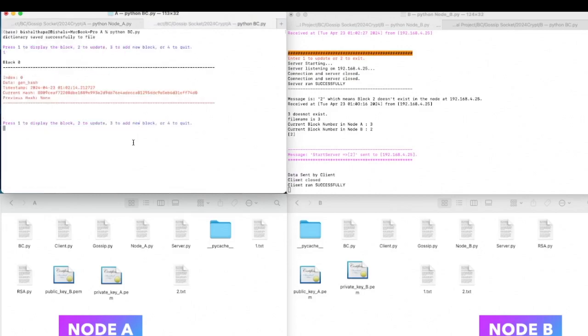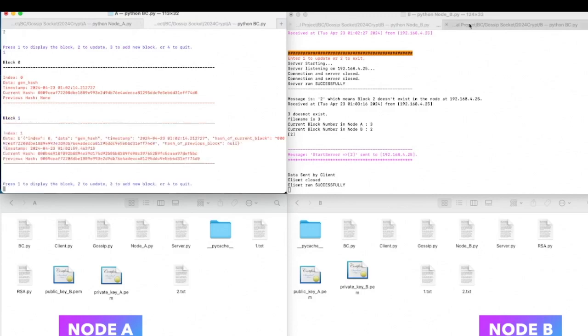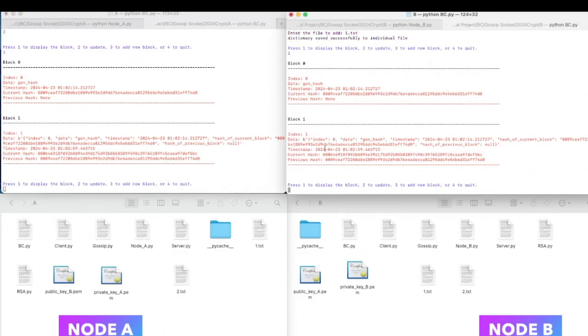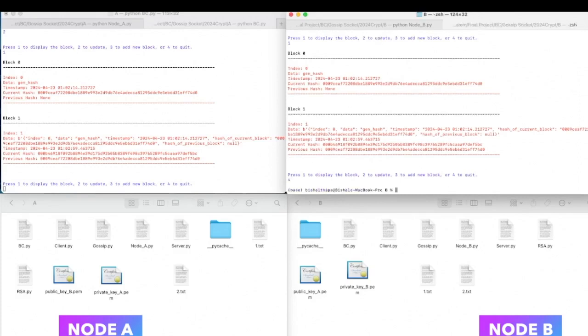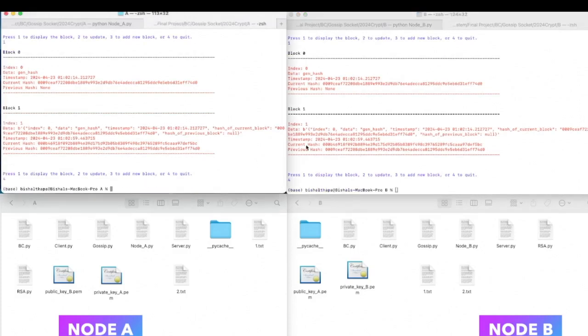Now if I go back to my blockchain on node A and update my blockchain and see it, as you can see, it has the same hash. So in this way, I just updated the blockchain and added the same blocks in two different versions of blockchain on two different nodes.